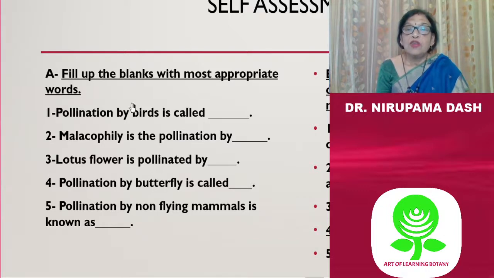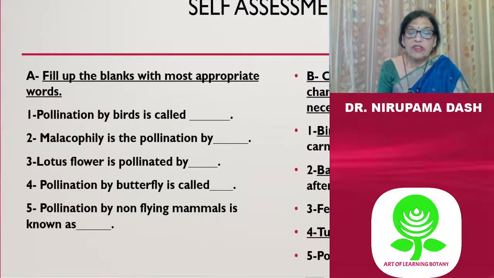Then third question, lotus flower is pollinated by dash. The right answer is that the lotus flower is pollinated by insects, or more appropriately by beetles. Then fourth question, pollination by butterfly is called dash. The answer is pollination by butterfly is called psychophily. Then fifth question, pollination by non-flying mammals is known as dash. Pollination by non-flying mammals is known as therophily.